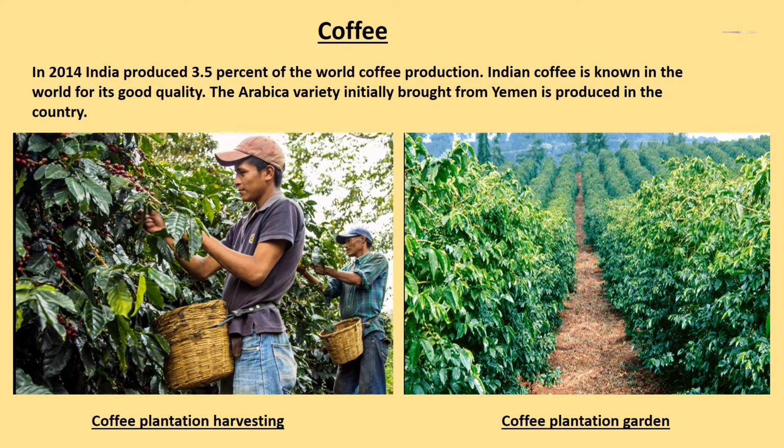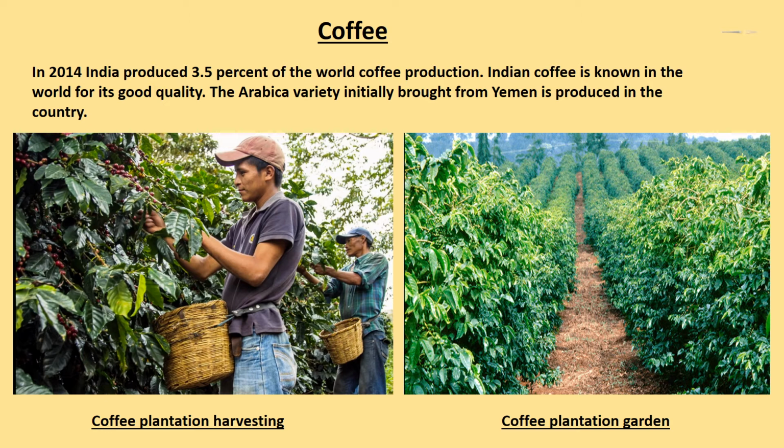Coffee. In 2014, India produced 3.5% of the world coffee production. Indian coffee is known in the world for its good quality. The Arabica variety initially brought from Yemen is produced in the country. Children, as you can see in the given figures, coffee plantation harvesting and coffee plantation garden. Children, this variety is in great demand all over the world.